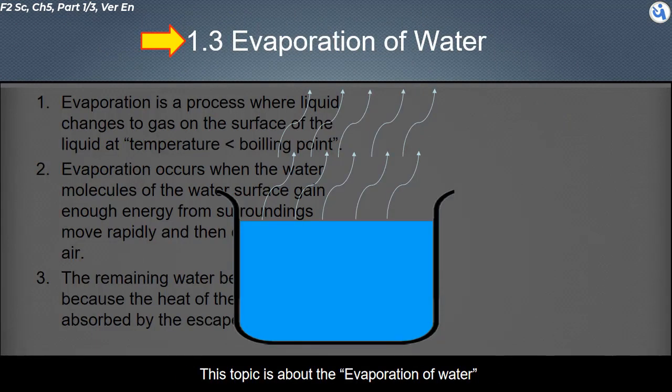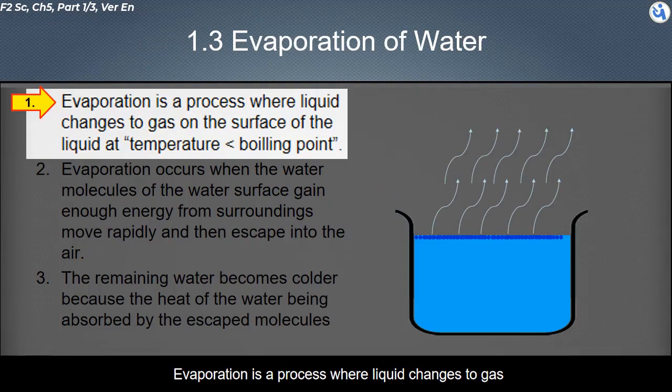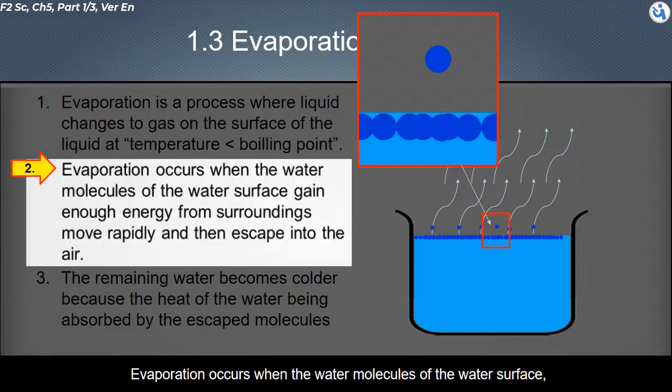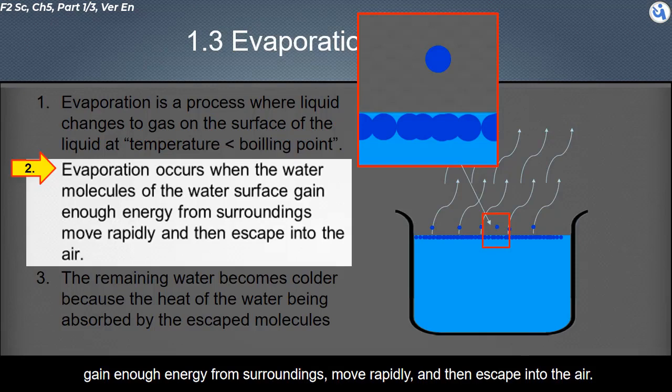This topic is about the evaporation of water. Evaporation is a process where liquid changes to gas. On the surface of the liquid, at a temperature below the boiling point of the liquid, evaporation occurs when the water molecules on the water surface gain enough energy from the surroundings, move rapidly, and then escape into the air.